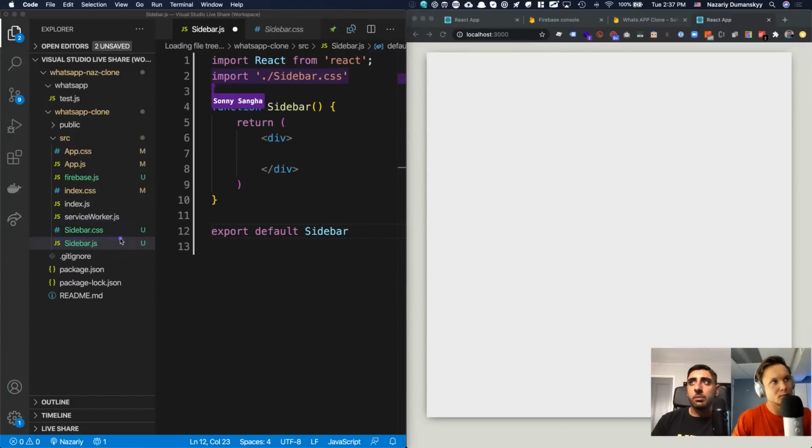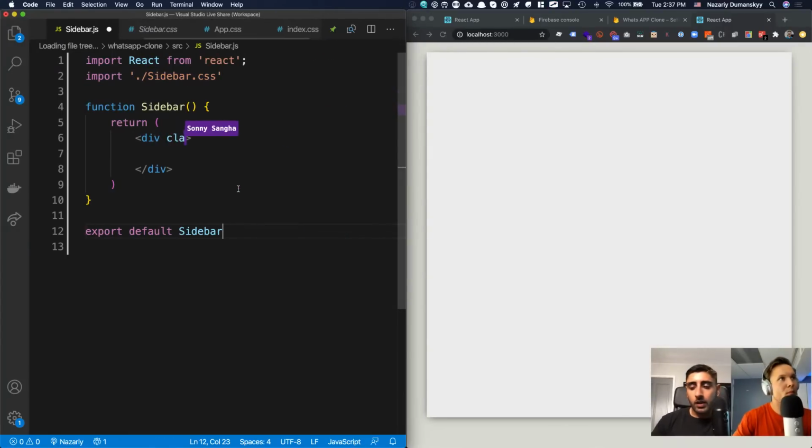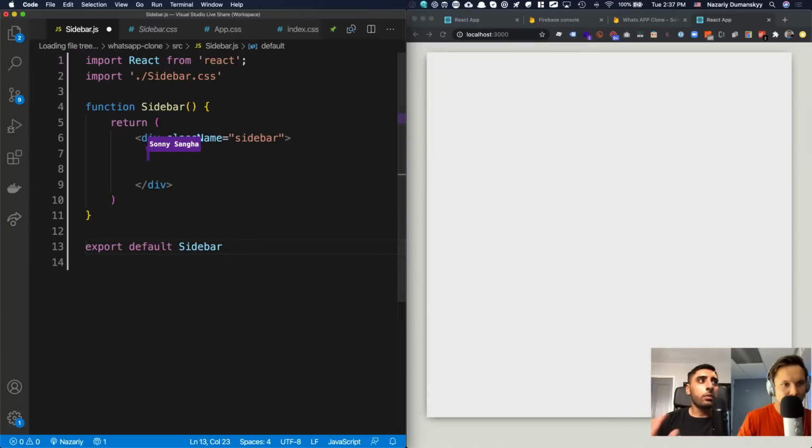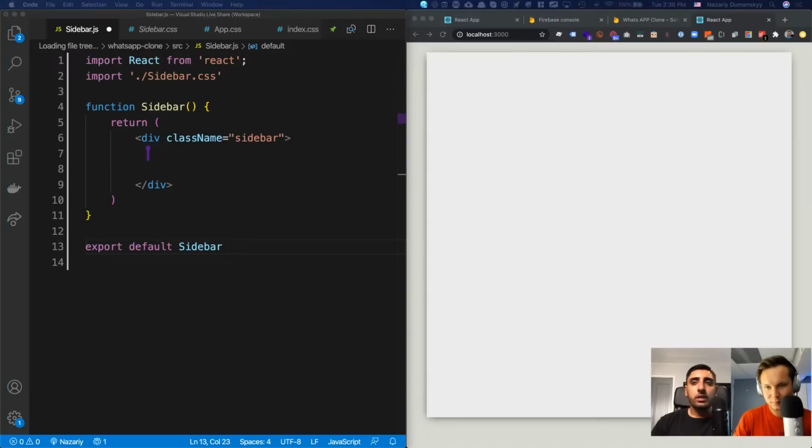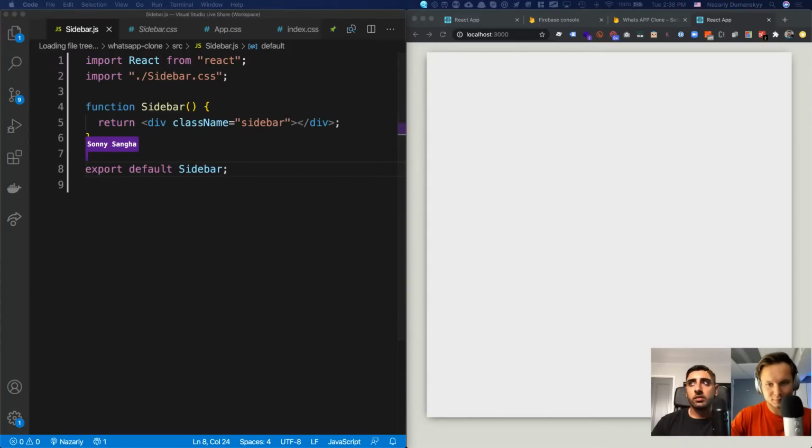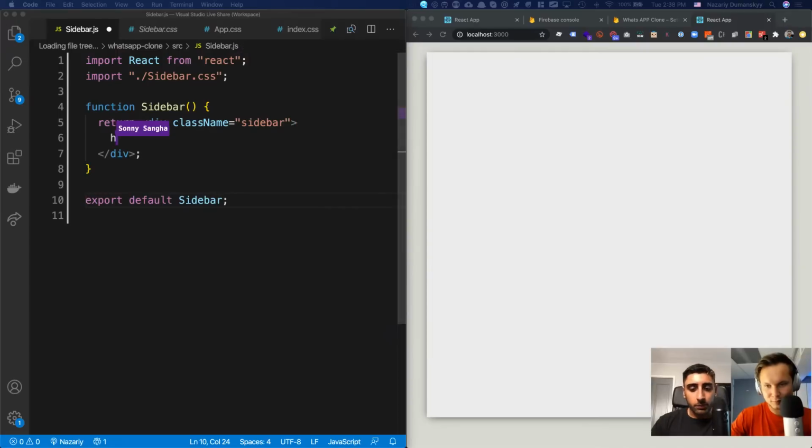So that way we import it, and then remember, guys, we want to stick with the BEM convention. So we're going to do className equals sidebar like this, right? That's what we want to do firstly. Now we've got the sidebar, and the sidebar is split into different sections, right? So firstly, I'm just going to prove that it renders out.